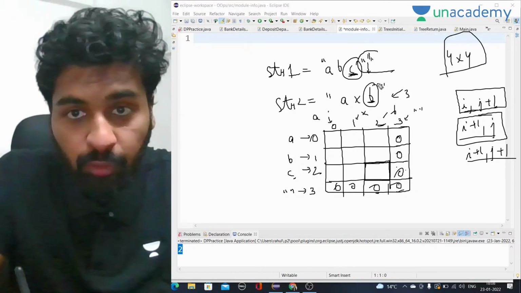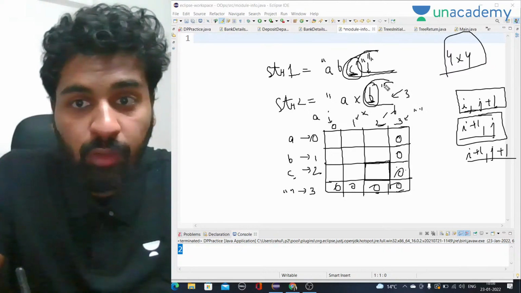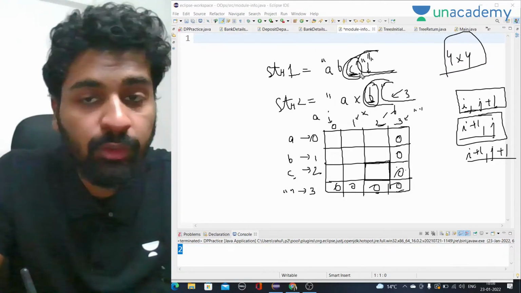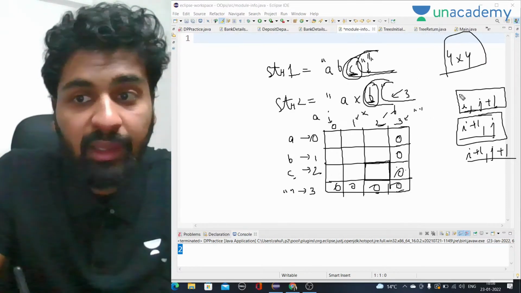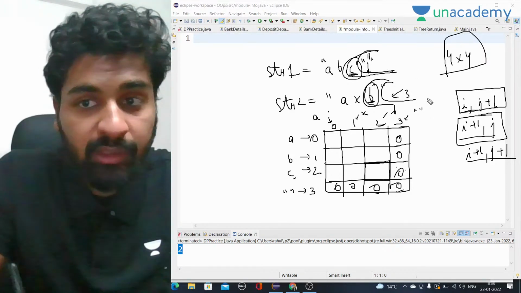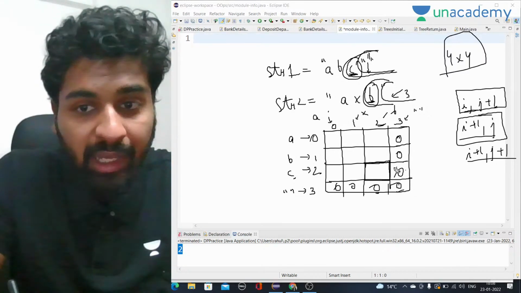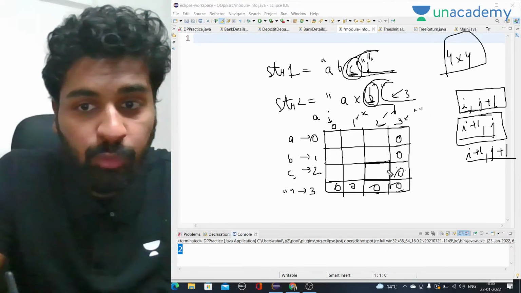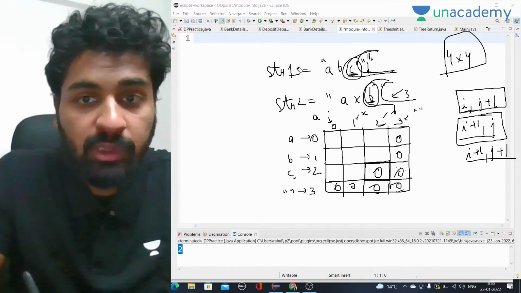Like we go forward with this part and include this, or we include C and we forward with this part. Like we don't include B or we don't include C. These are the two cases, that means i plus 1, j and i, j plus 1. We have to take the maximum of them. So here you can see both are 0. So the maximum of them will be 0 as well. So the answer will be 0.